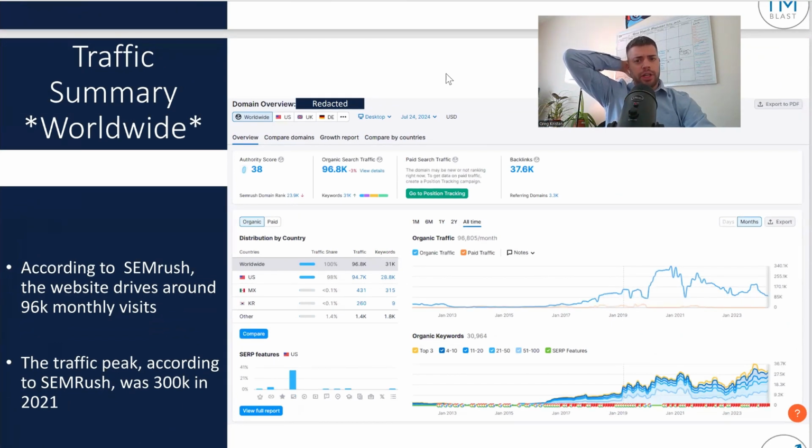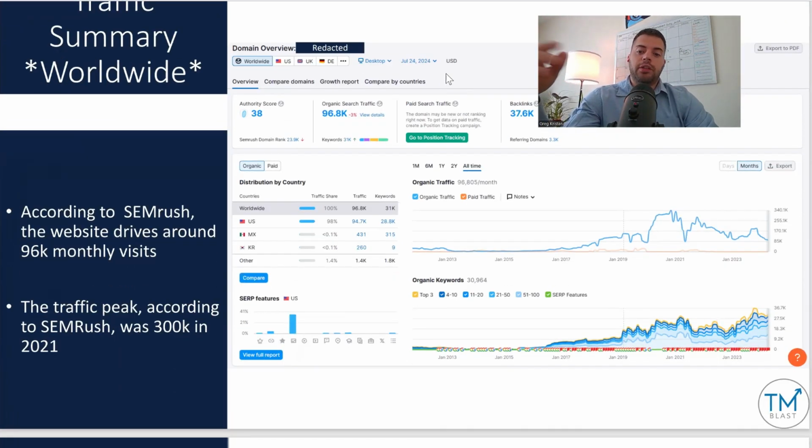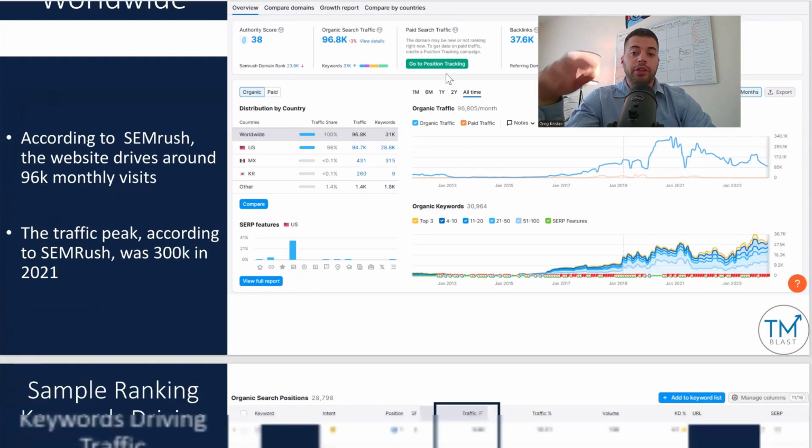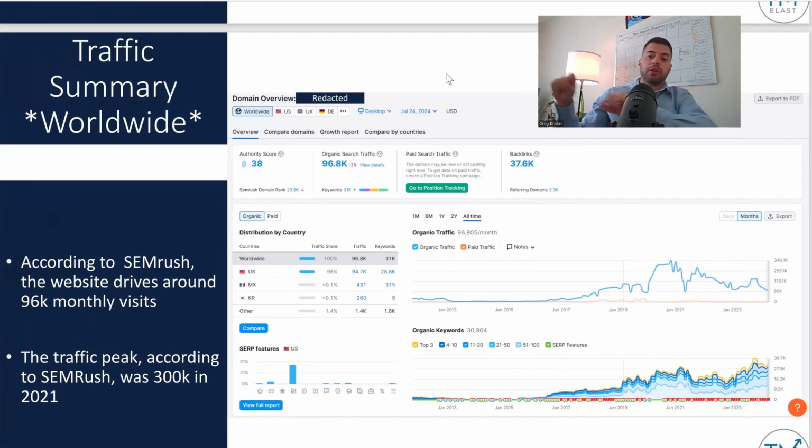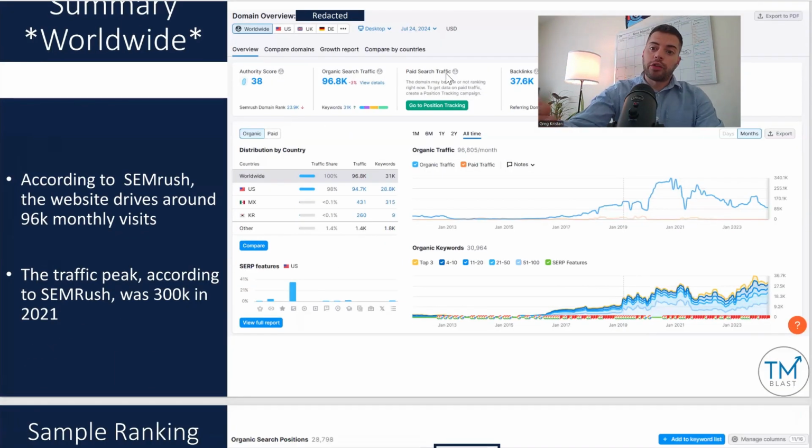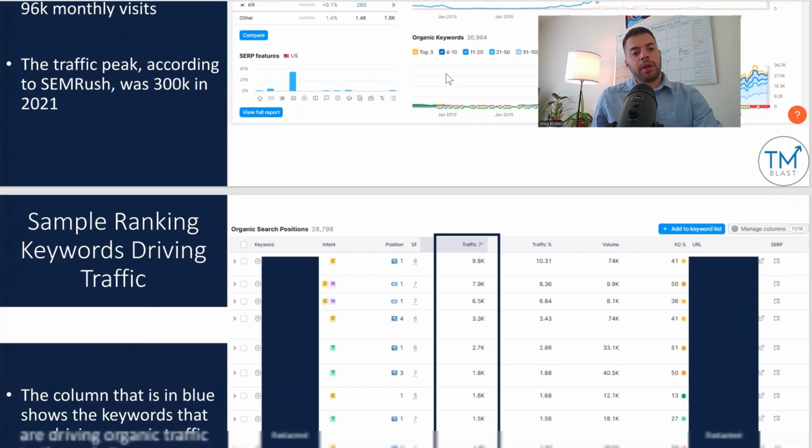Again, this is just a third-party estimate, so I don't take this as exact data, but you can see that the traffic peaked in 2021. It's been on this continuous decline. There have been some Google updates in late 2023, and we're actually halfway through 2024, so all throughout this year as well, there have been some updates. It's hard to know without having first-party data, but at least a third party can show me organic keywords are increasing, but traffic is decreasing. That tells me that maybe some target keywords that were ranking at one point, where they were doing very well, are not ranking as well, or the SERP has changed, which is why the local map pack is very critical right now to get right.